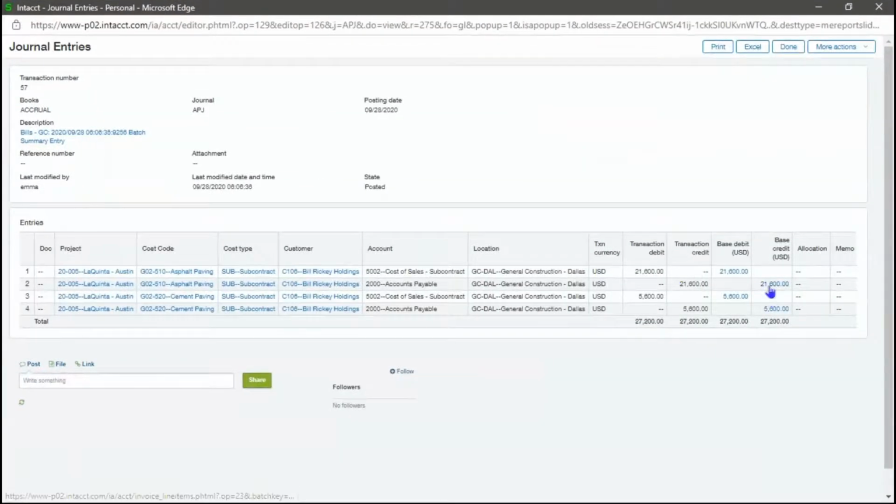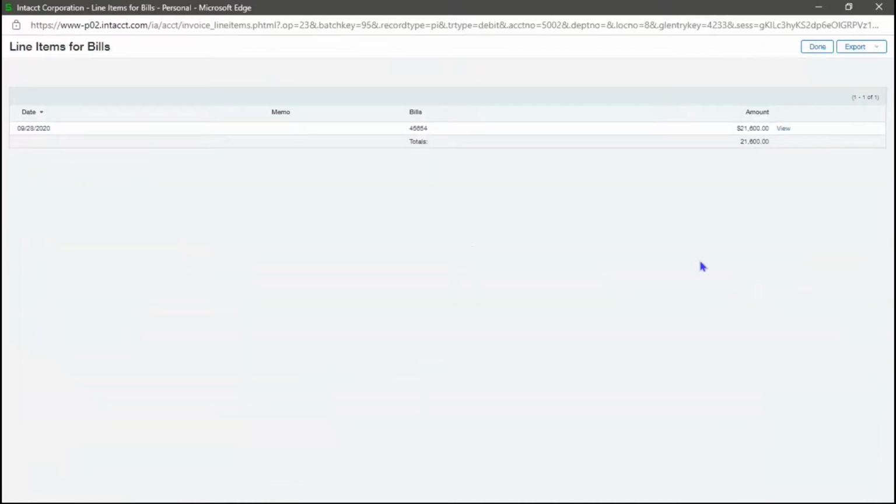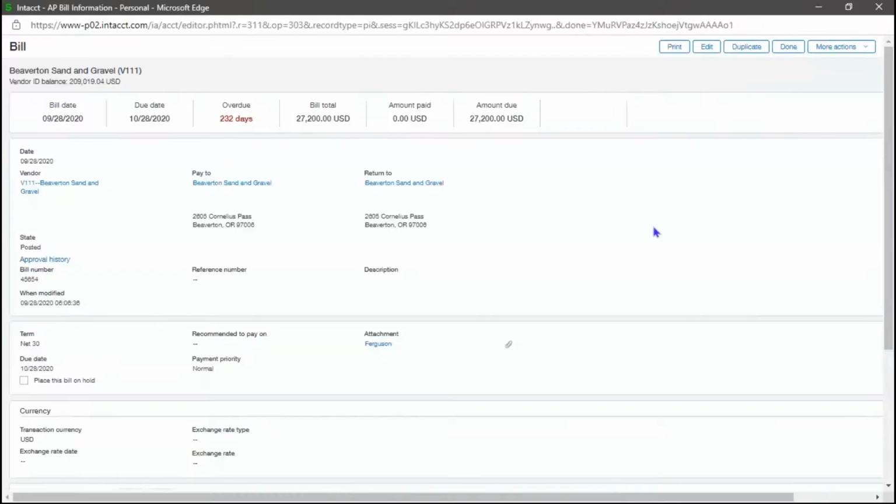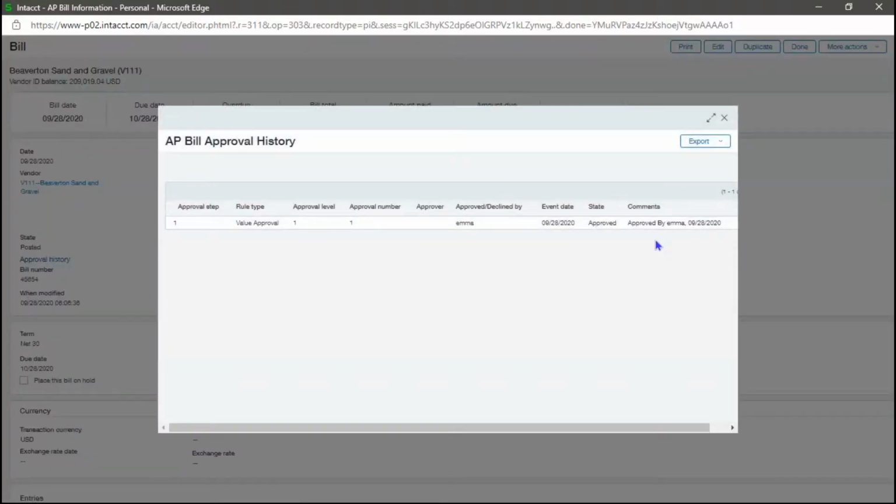And I can drill down even farther. So if I wanted to see what this is, I can come down even deeper. And now you're seeing this is the actual bill. And I can view that bill. So from that highest level, I'm all the way down to the bill trying to figure out what's going on. I see my overdue days. That's not a good thing. I could see approval history, who approved this, when they approved it.